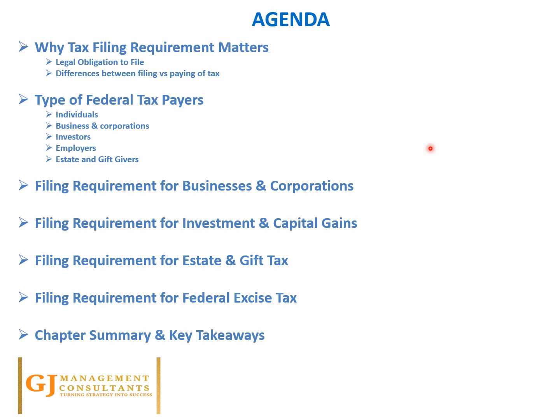The key agenda items that we are going to cover today are why tax filing requirements matter, the legal obligation to file, and the difference between filing and paying taxes. Then the types of federal taxpayers: individuals, businesses and corporations, investors, employers, and estate and gift givers. We'll quickly look at the filing requirements for businesses and corporations, investments and capital gains, estate and gift tax, and federal excise tax, and then a quick synopsis of what we have covered in this chapter. With this, we'll move to the first slide, why tax filing requirements matter.